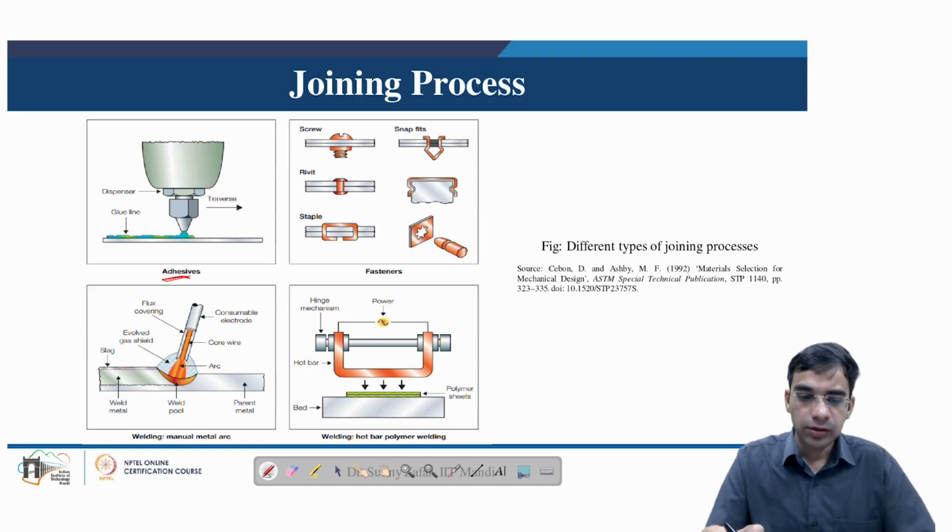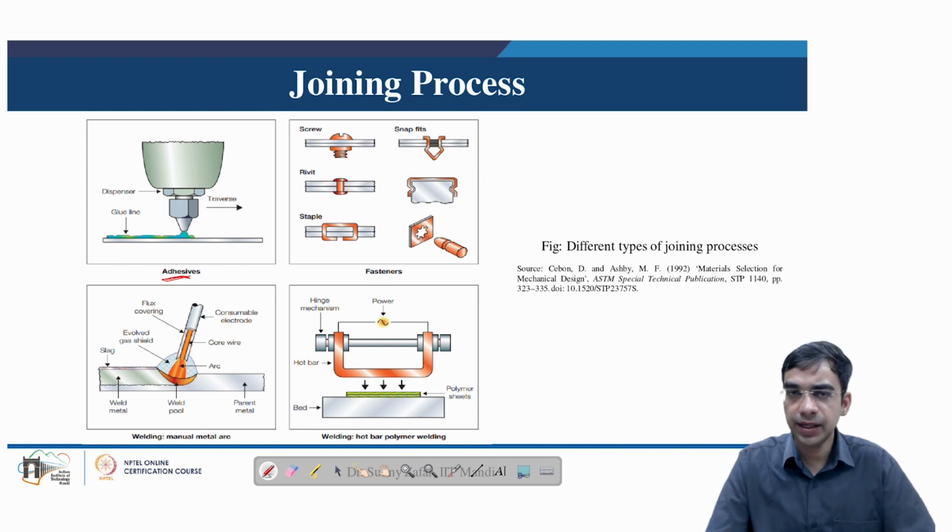Now we can also have joining using various fasteners. This joining can be done using several fasteners like rivets, screws, or maybe snap fits. What happens here is that for screws, or rivets, we can drill holes, and subsequently these can be applied.